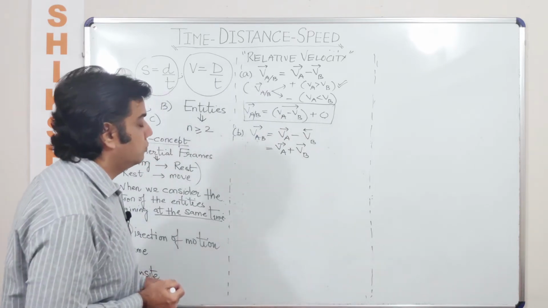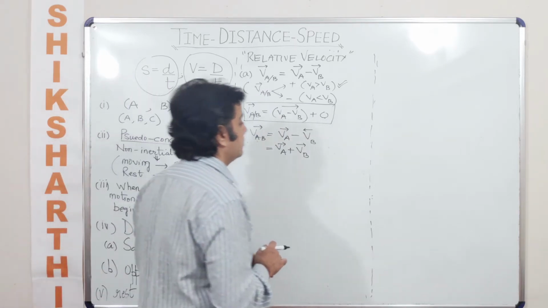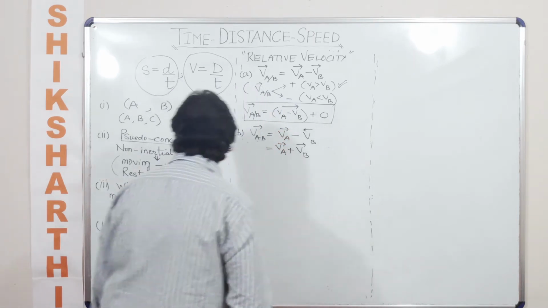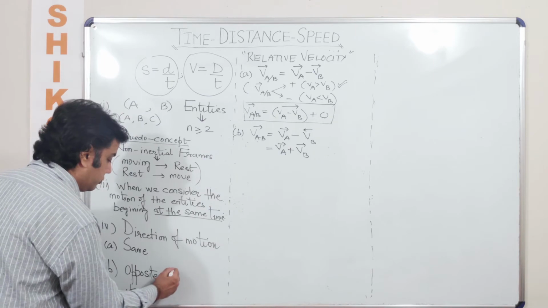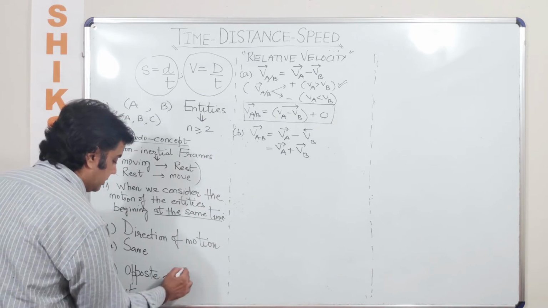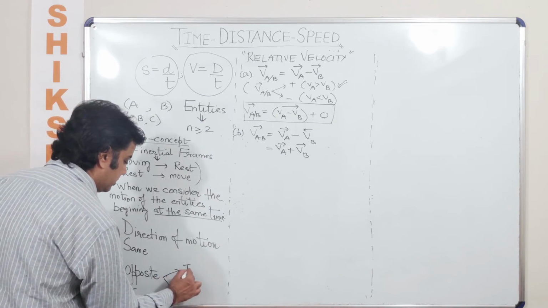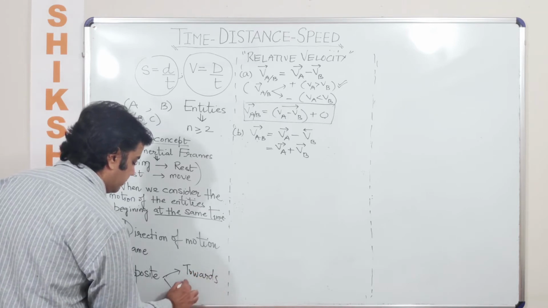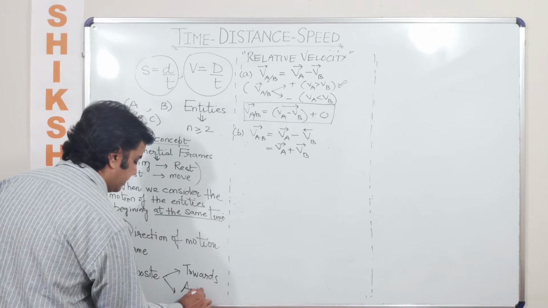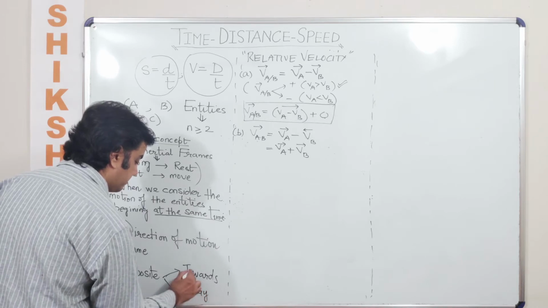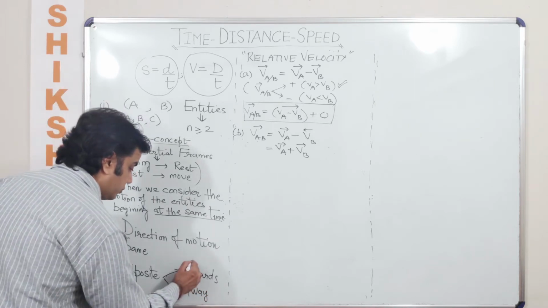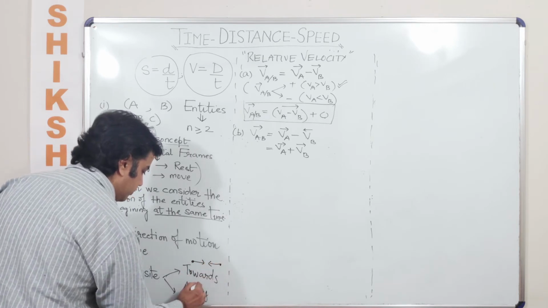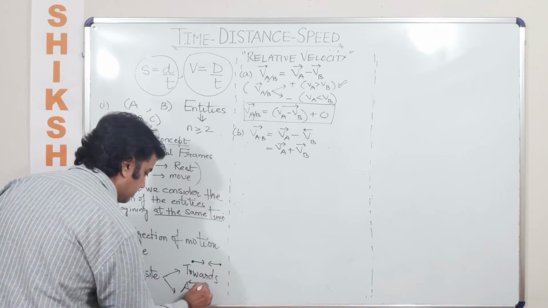Now we are talking about two bodies moving in opposite directions. Please try and understand that opposite direction can be divided into two parts. One is, are they moving towards each other, or are they moving away from each other? This is very important. So when I say they are moving towards each other, this is what I mean, and when they are moving away from each other, this is what I mean.